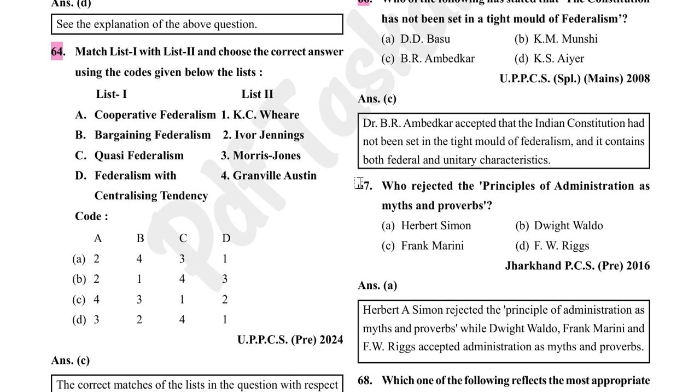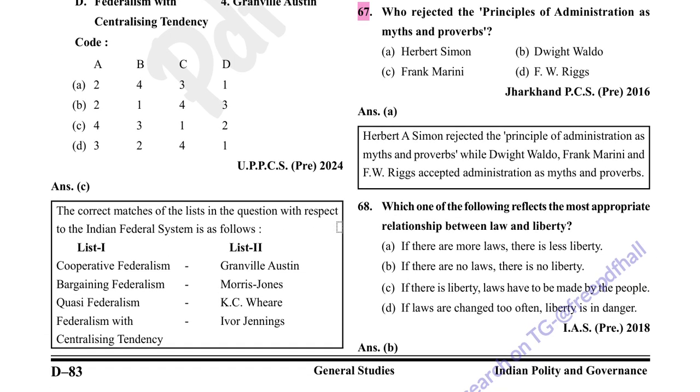Who rejected the principles of administration as myths and proverbs? Herbert Simon. Herbert A. Simon rejected the principles of administration as myths and proverbs, while Dwight Waldo, Frank Marini, and F. W. Riggs accepted administration as myths and proverbs.